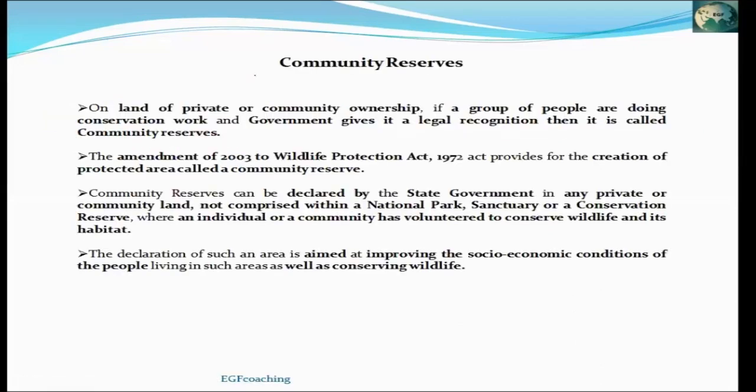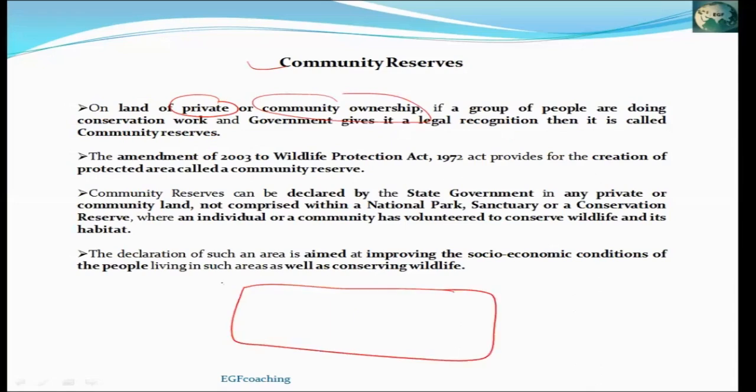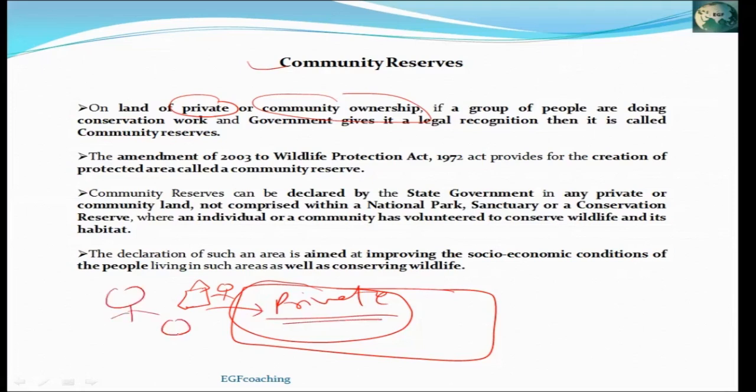First one is community reserve. These are the lands which are private or have community ownership. It means suppose this is a village area. This is the area where humans live. Also, here is a small forest area. This land is private land, meaning the land belongs to the people who live here. This land can belong to an individual person, family, or the entire community.